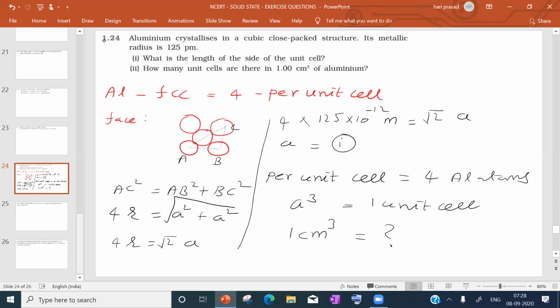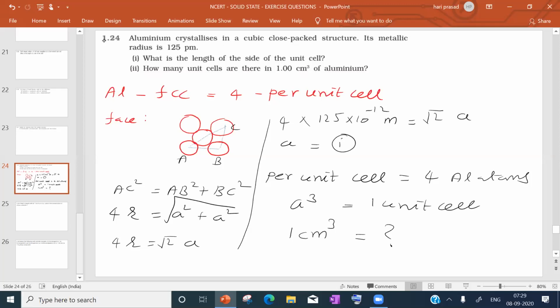For that we will take 1 unit cell. Its volume is edge length cube, and we know the edge length here. For 1 centimeter cube, how many unit cells? That we have to calculate.